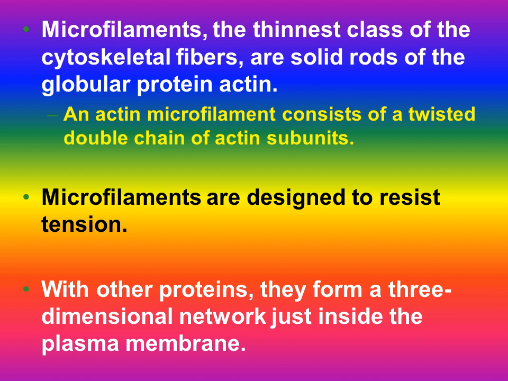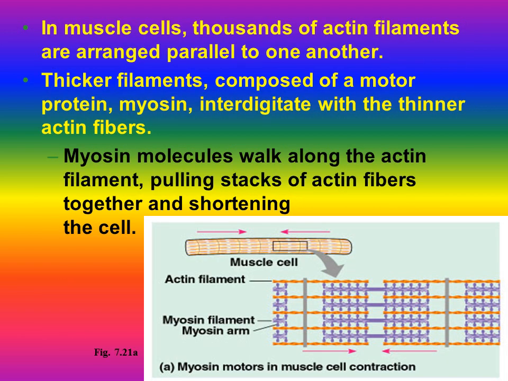The second type, the microfilament, is the thinnest class of cytoskeleton, a solid rod made of the globular protein actin, which consists of a twisted double chain of actin subunits. Microfilaments are designed to resist tension. With other proteins, they form a three-dimensional network inside the cytoplasm.